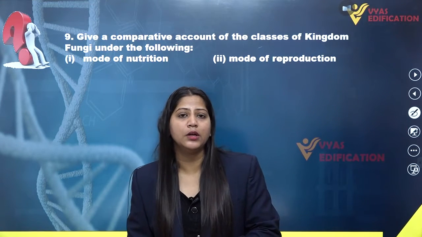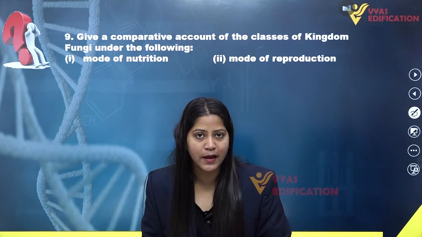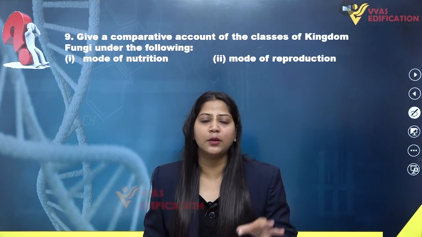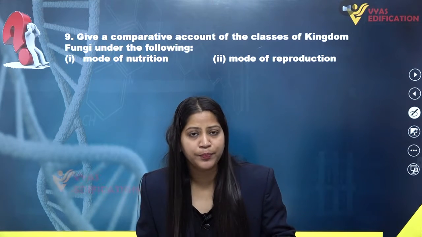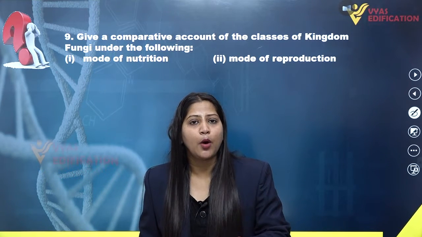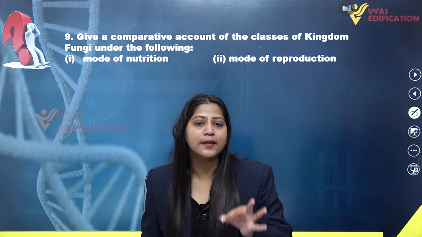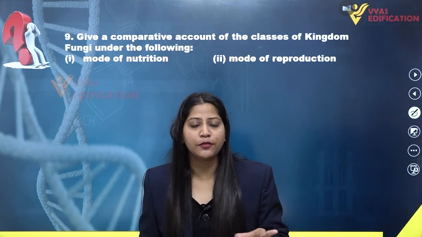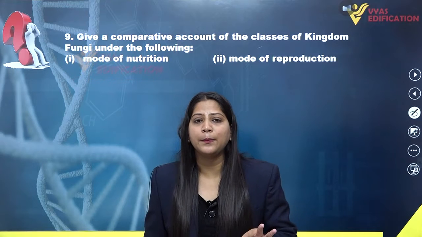If we talk about the mode of reproduction in them, simply they can reproduce by asexual means of reproduction only, such as with the help of conidia, which are asexual spores. And if we talk about sexual reproduction, that is absent in them.